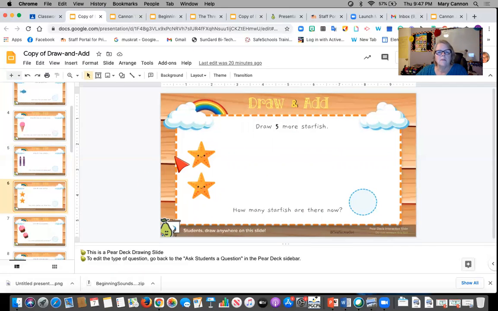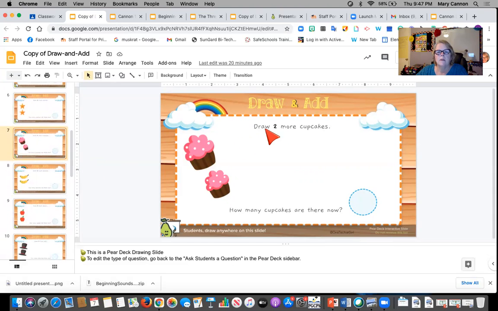Next one is starfish. Draw 5 more starfish. They don't have to be perfect, just do the best you can. And then it says, how many starfish are there now? And you would put the total here. The next slide says cupcakes. Draw 2 more cupcakes. How many cupcakes are there now? And then you would put the total here. The next slide says draw 5 more bananas. How many bananas are there now? And you would write the total amount here.